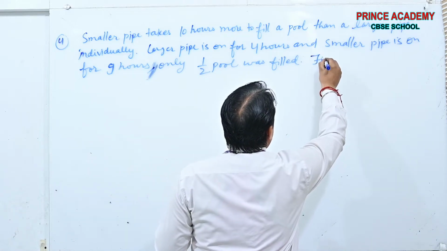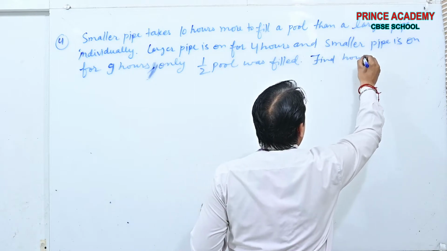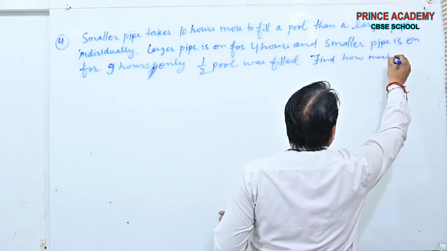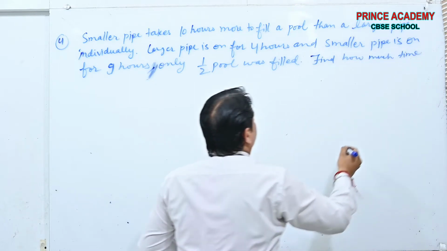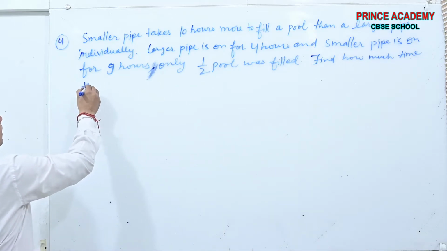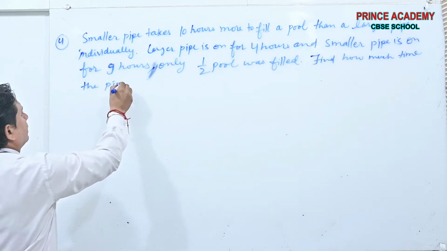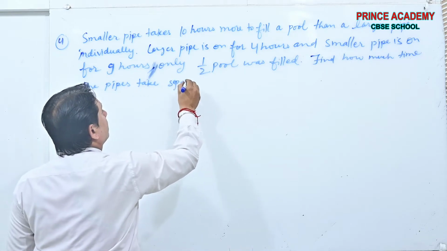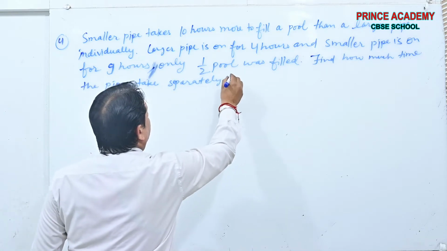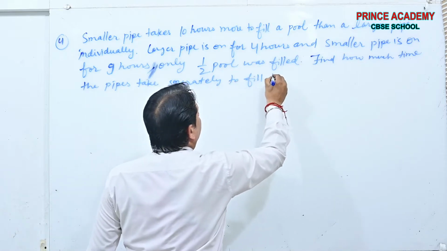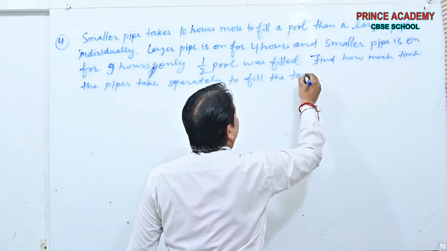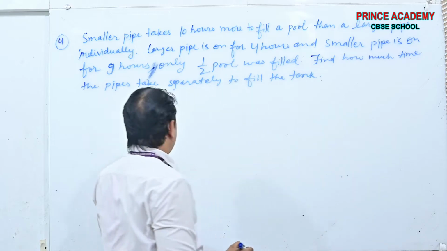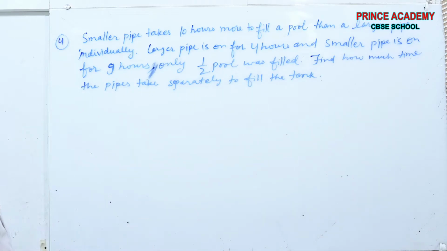Find how much time the pipes take separately to fill the tank. Okay beta, now what is the question?